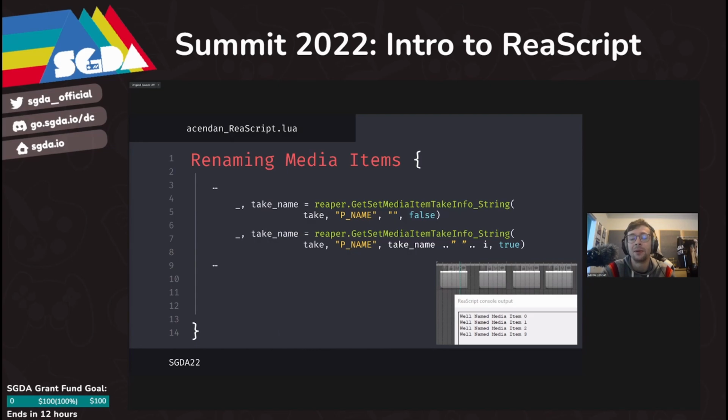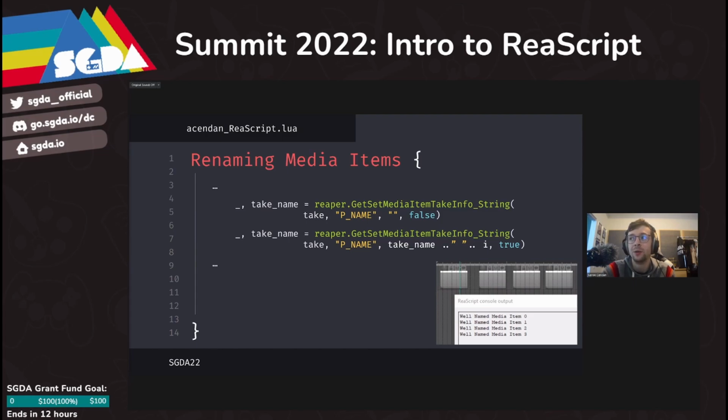which means that we are getting the name of the item in our project by using false at the end of the arguments list. Once we have the take name, we're then going to append I to it. So you can see on line 7.5 of this slide that we have take name, empty quotes, I. What that means is it's appending I to our existing take name.